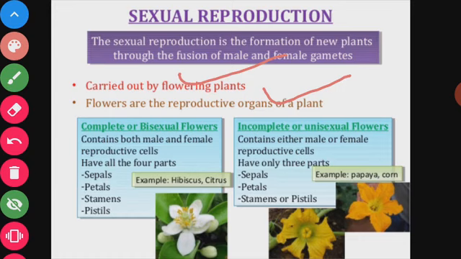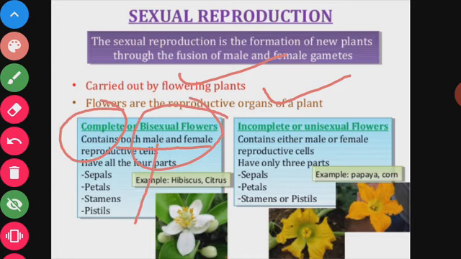The flowers which have both male and female gametes are called complete flowers, or bisexual flowers. Bisexual means both sexes are present: male sex cells and female sex cells.